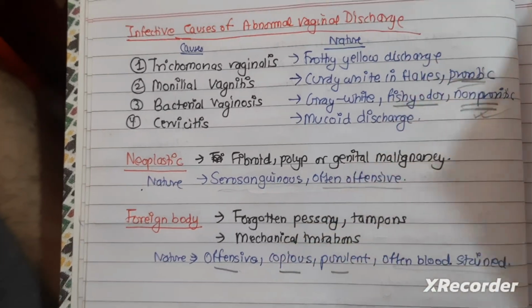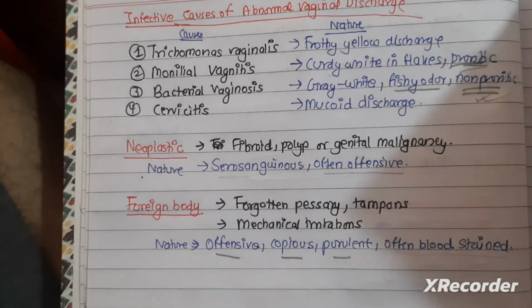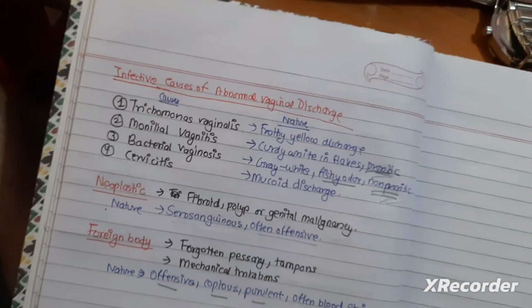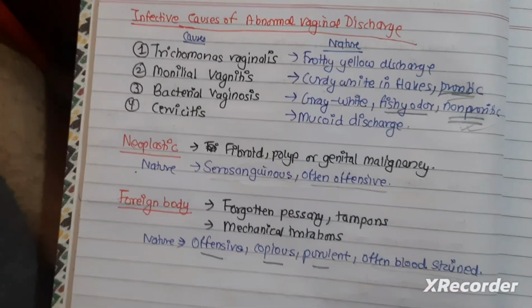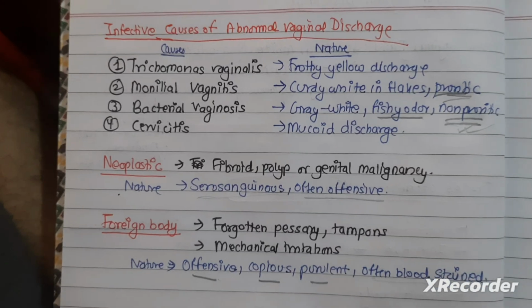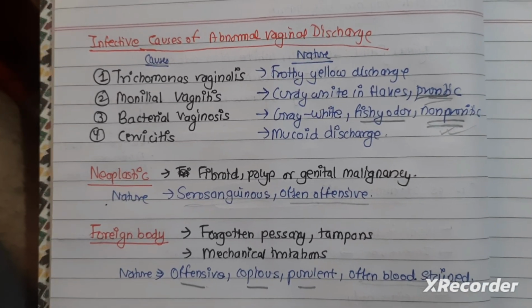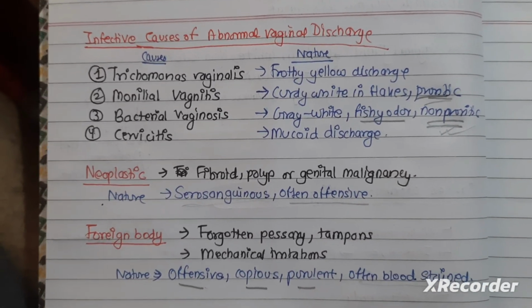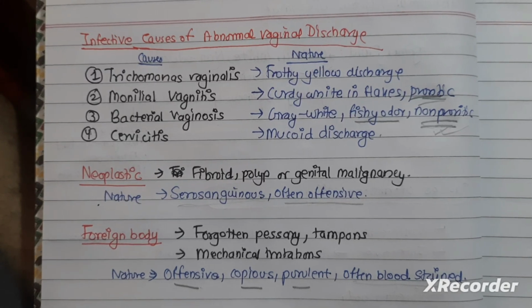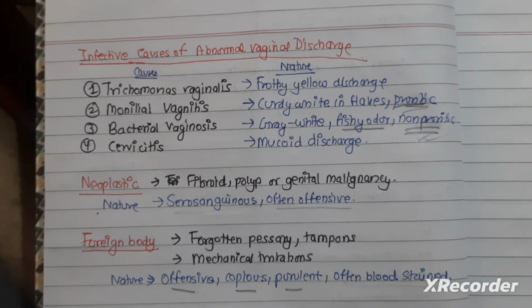And we have to do bimanual pelvic examination to see if there is any foreign body, adnexal tenderness, or mass. And we have to finally do the investigation for the discharge, like microbiological study in the infective causes, pap smear to rule out any malignancy, routine urine examination, and tests like PCR, NAAT, and nucleic acid amplification test for any pathogens.